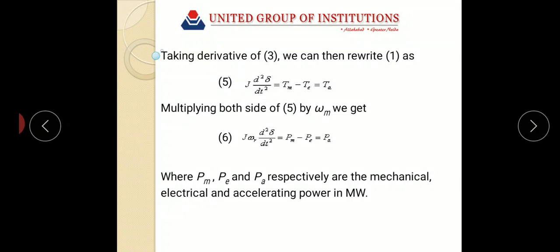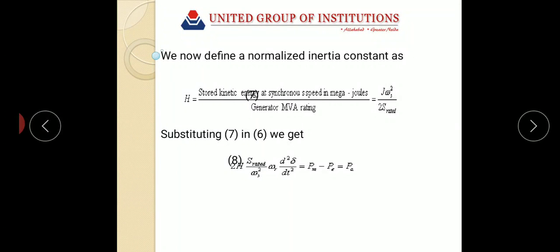Also, on the left hand side, J into omega m is equal to capital M, called the angular momentum of the rotor at synchronous speed. It is also known as inertia constant. So M d square delta by dt square equals Pa. This is called the swing equation.